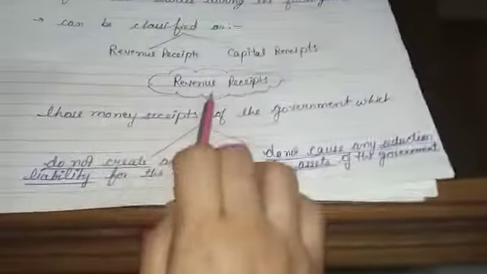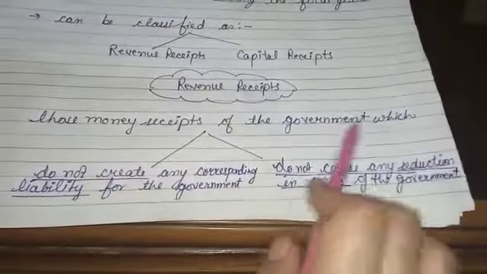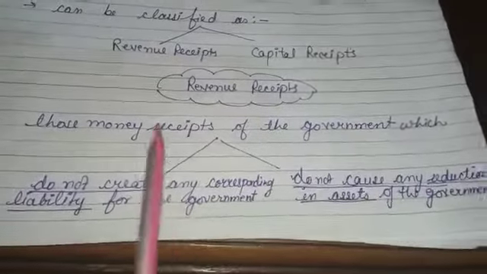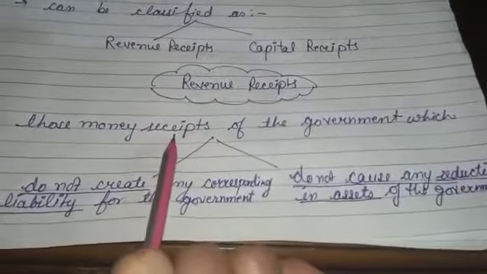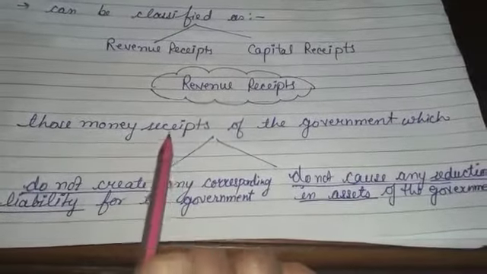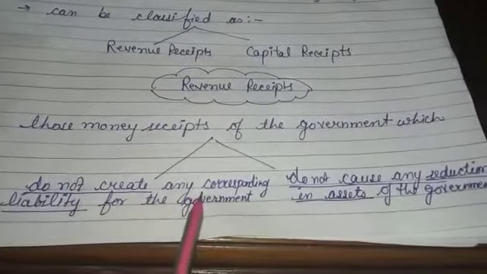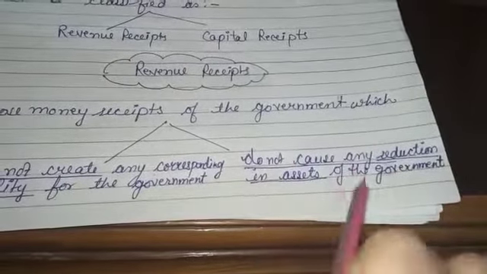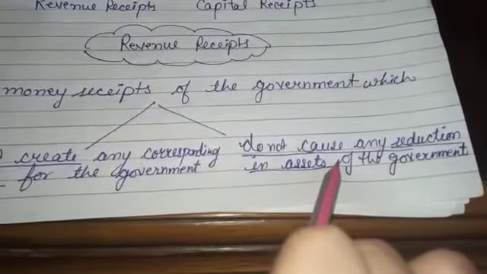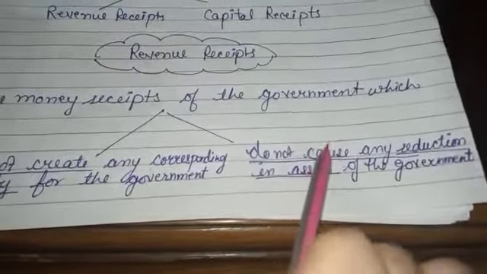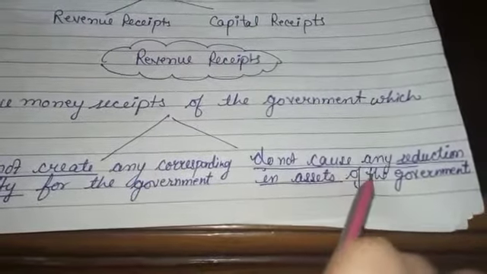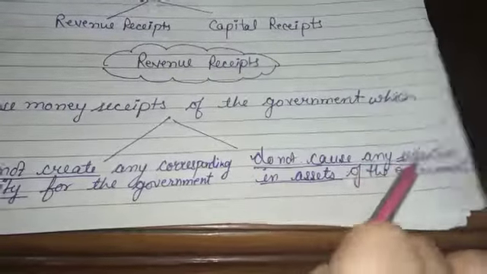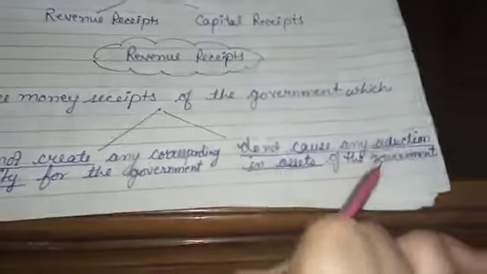The revenue receipts refer to those money receipts of the government which do not create any corresponding liability for the government. Means if the government receives any kind of money or revenue, then against that no liability of the government arises. And secondly, these receipts also do not cause any reduction in the assets of the government. Money can also be generated by reducing assets, like by selling plant and machinery or building or land of the government. But the revenue receipt is a receipt which does not cause any such reduction in the assets of the government.